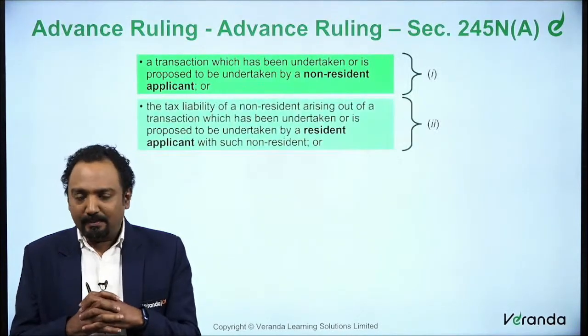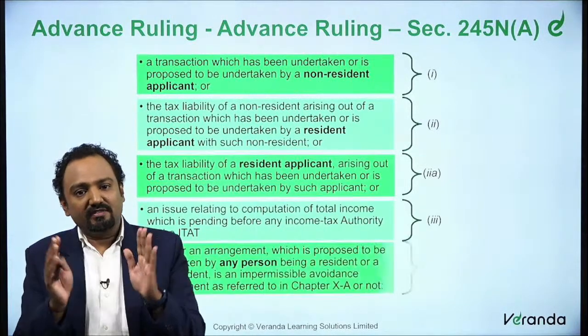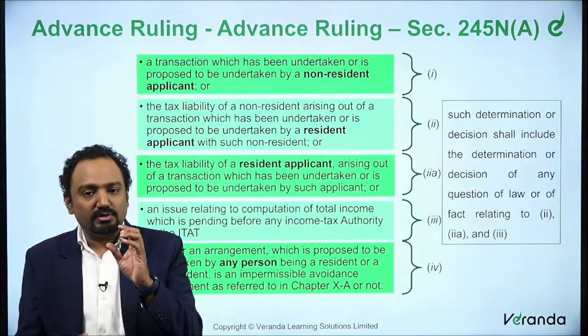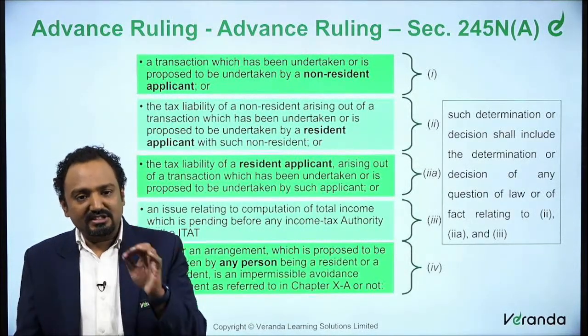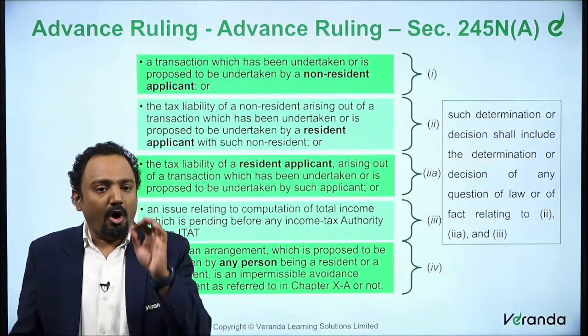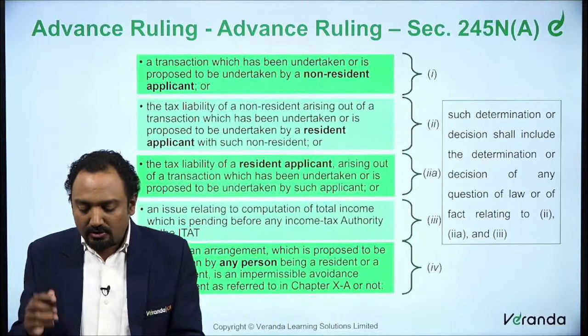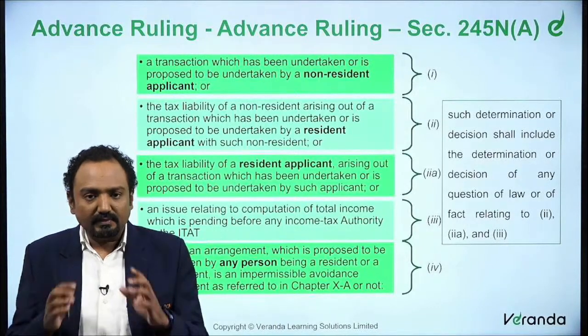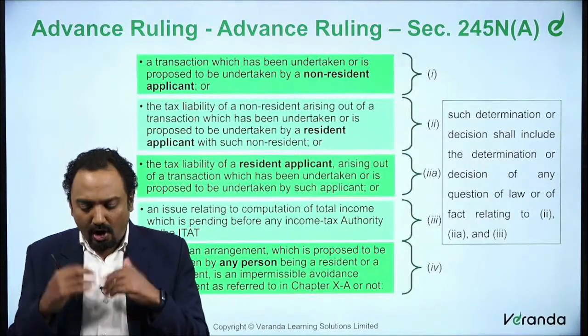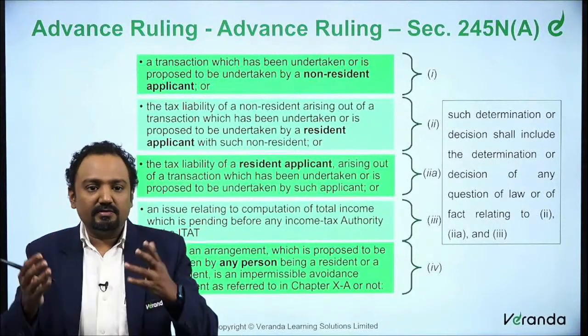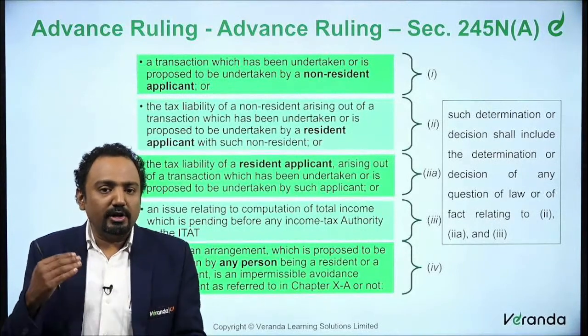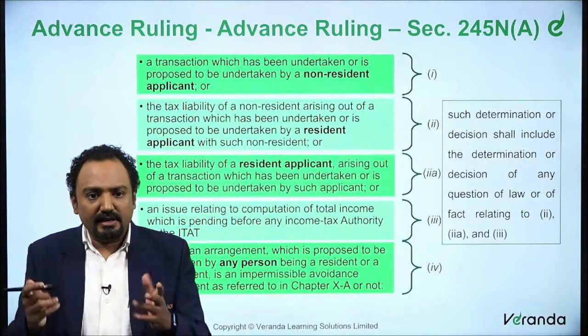Now this AAR application, we said it is not for everyone. It is exclusively for transactions involving non-residents or specified residents. So we'll see one by one. The first one is a non-resident applicant, where the applicant itself is a non-resident. He is probably going to undertake a transaction or has already taken up a transaction.